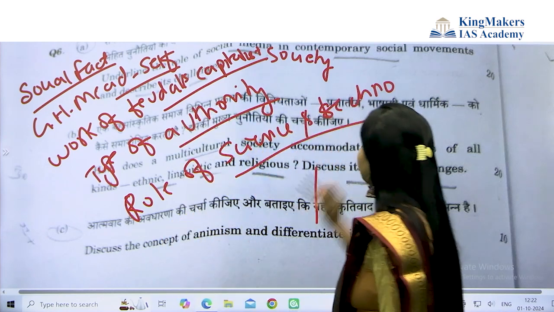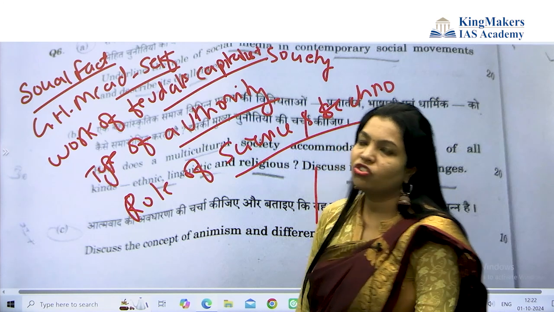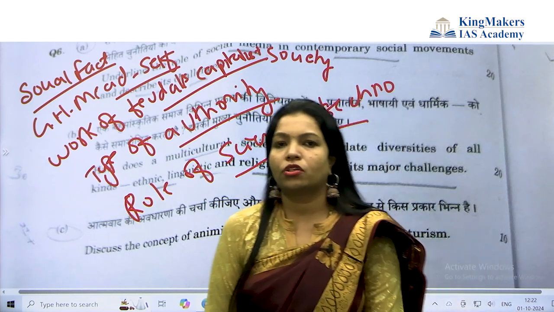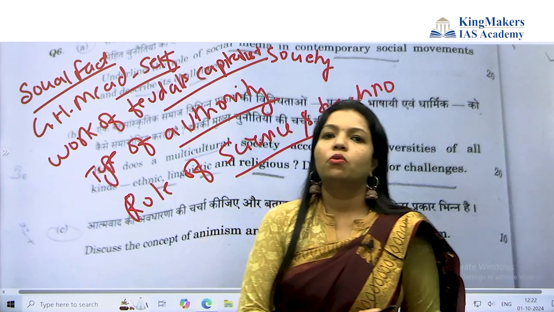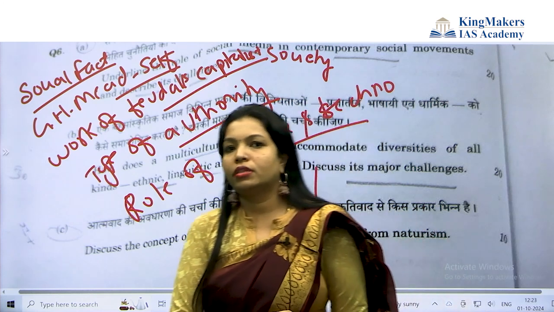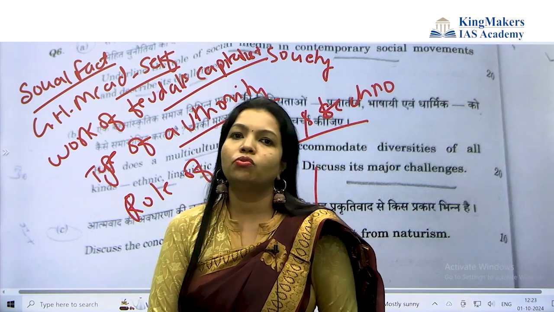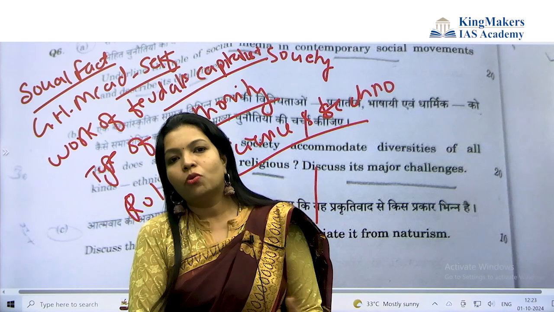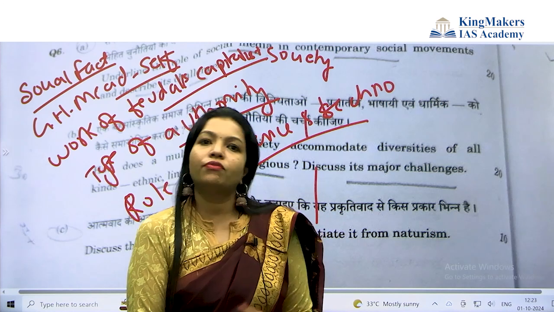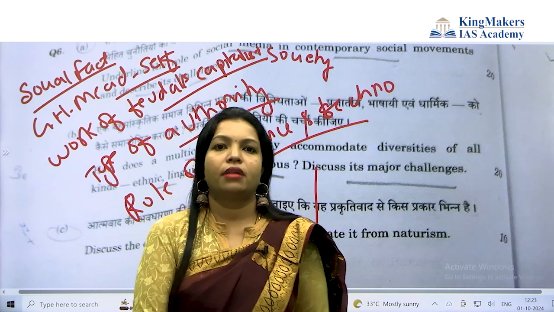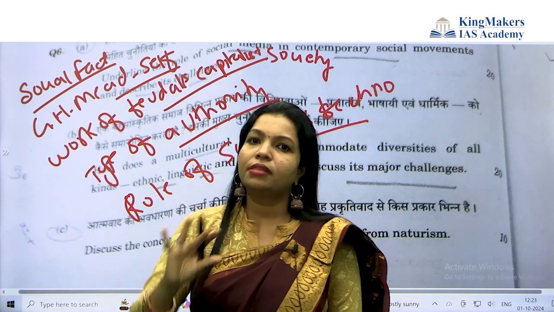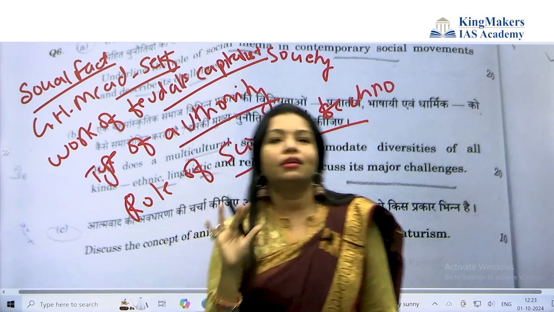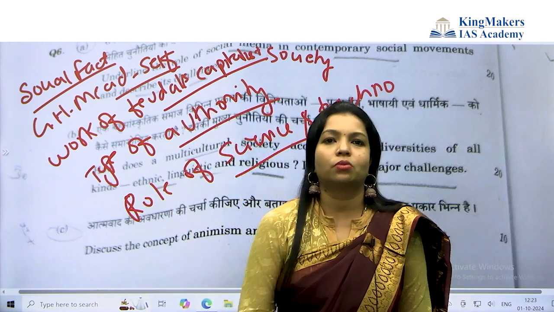Then the role of science and technology. Again, in the social change concept, when you relate science and technology, you should cover what science is, the research method, and the thinkers who used science and technology, since technology is the application of science. Science and technology is also a reason for social change, and you have to connect that part. So it was a compulsory question, but they gave easily attemptable types of questions.